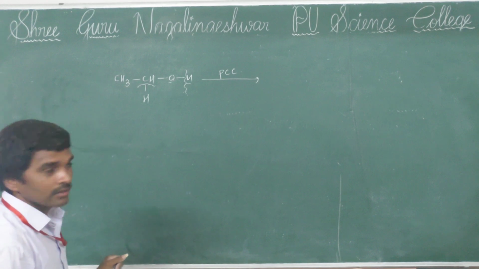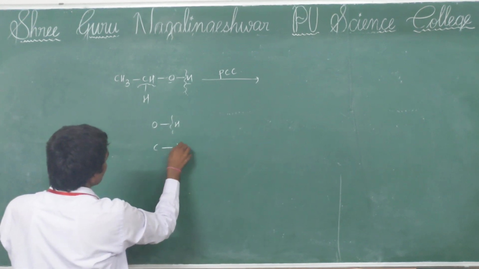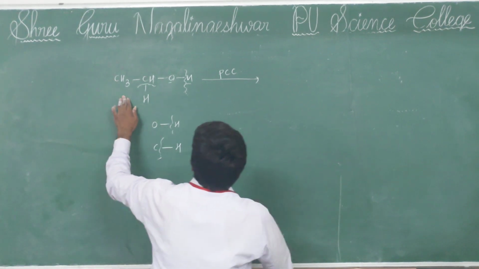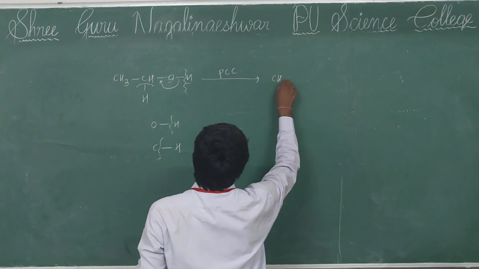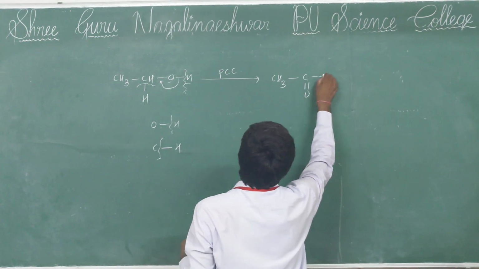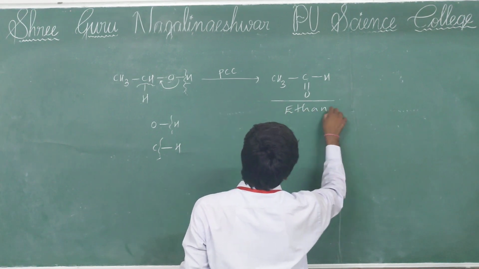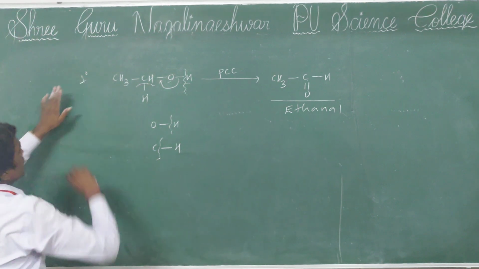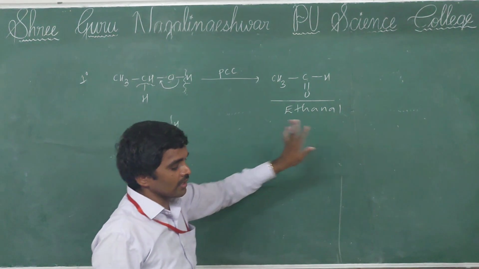So the bond shifts here, then CH3 C double bond O H is formed, ethanal. See, primary alcohol undergoes oxidation in the presence of PCC, then ethanal is formed.